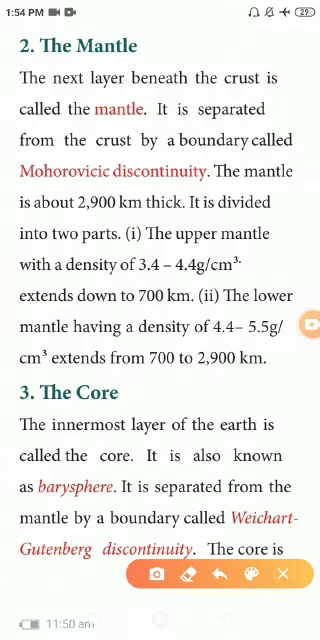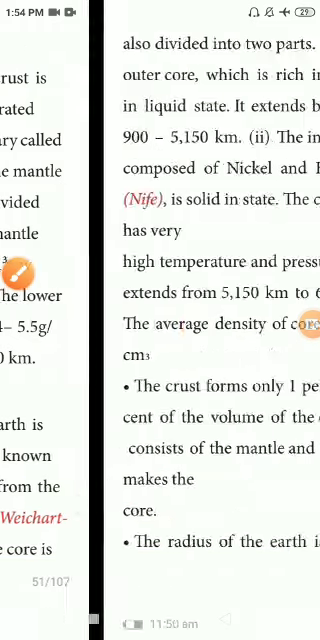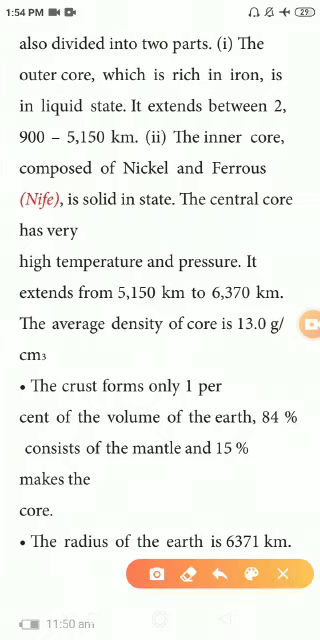Next topic is the core, the innermost layer of the earth. It is also known as the barysphere. The boundary between the mantle and core is known as the Weichert-Gutenberg discontinuity. The core is also divided into two parts: one is the outer core, another one the inner core.